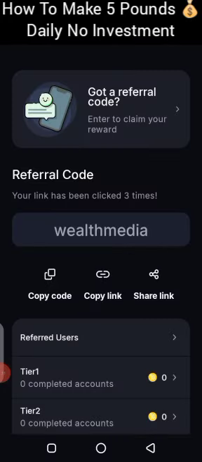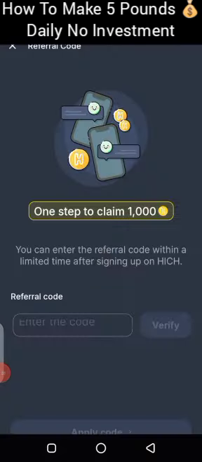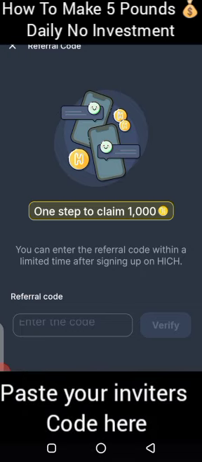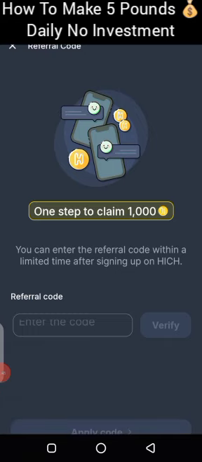So what you are going to do here is to enter the invitation code of the person that sent this update to you. You are going to see it in step 5 of the post that they sent to you. So go to their post, copy the invitation code, and tap here, got a referral code. You tap on the invitation code, because this is very important. If you don't do it, you are not going to get 1,000 coins. So for you not to miss out, make sure you use the invitation code of the person that sent this update to you. Go to the post in number 5, you copy their invitation code.